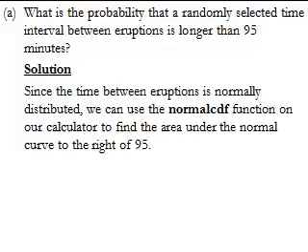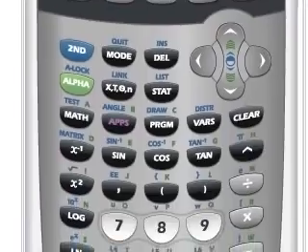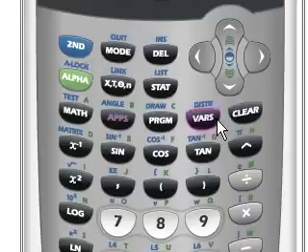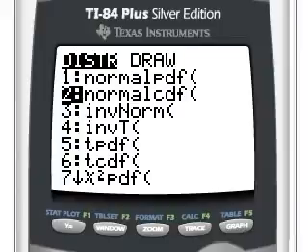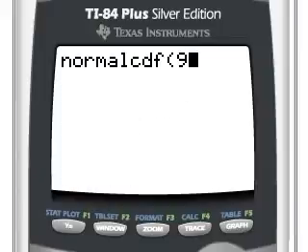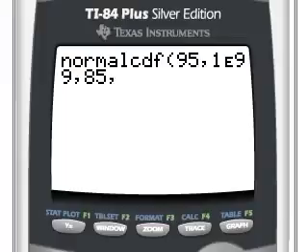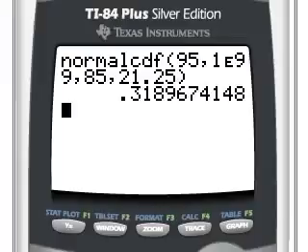For a solution, since the time between eruptions is normally distributed, we can use the normal CDF function on our calculator to find the area under the normal curve to the right of 95. On our calculator, we're going to do second distribution. We want the normal CDF, that's number 2. We'll enter our lower bound, which is 95, our upper bound, which is 1 times 10 to the 99th power, our mean, which is 85, and our standard deviation 21.25. So our probability is 0.32.